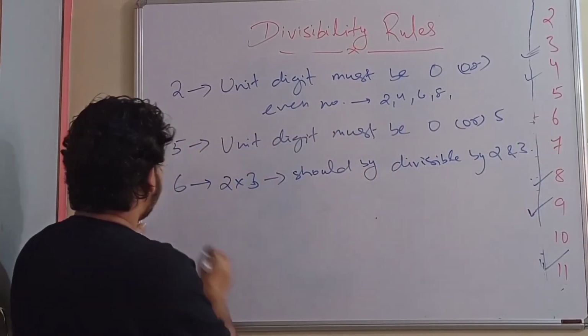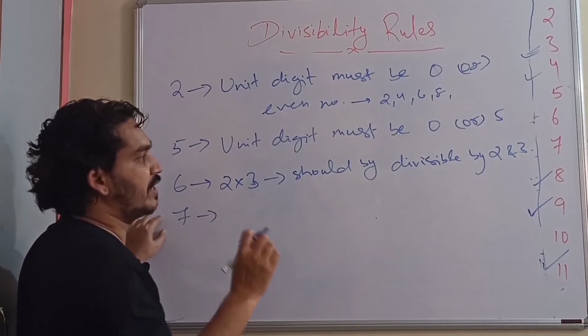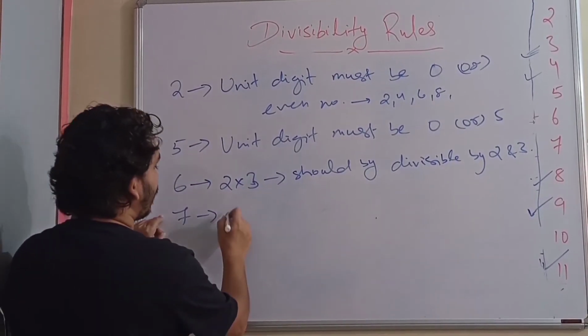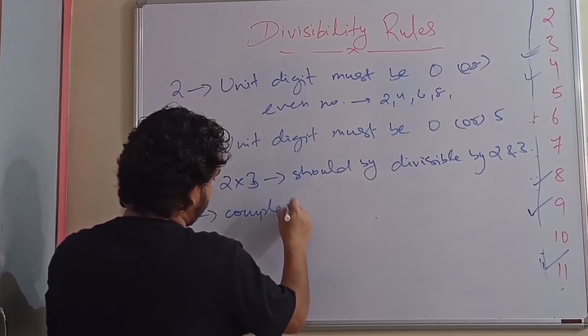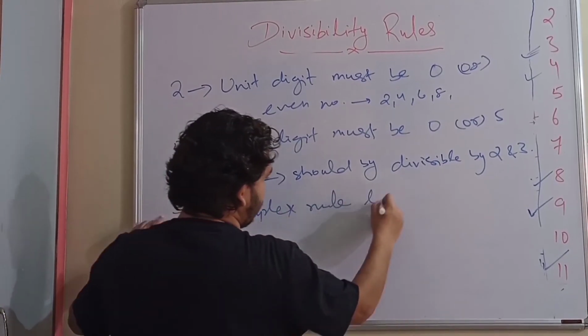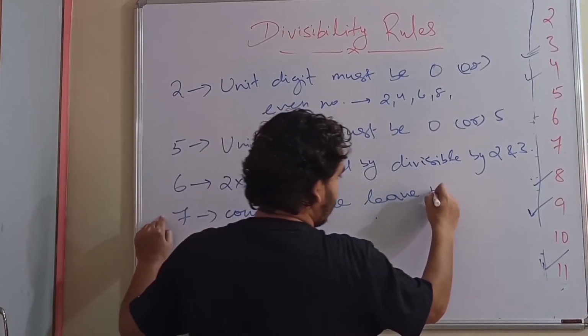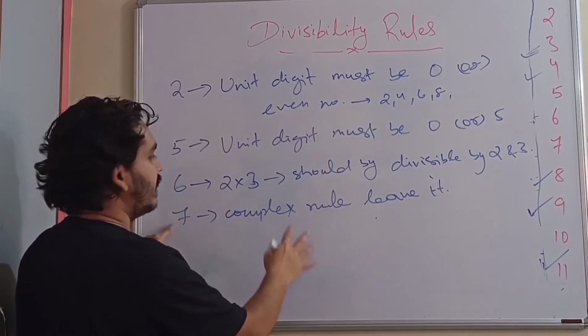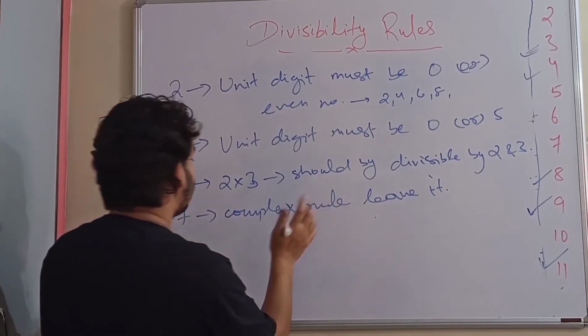So 6 done. For 7, there is no perfect rule. One rule is there, but that will be a very complex rule. Leave it. Instead, just divide that number by 7 to check, there is no perfect rule for that.